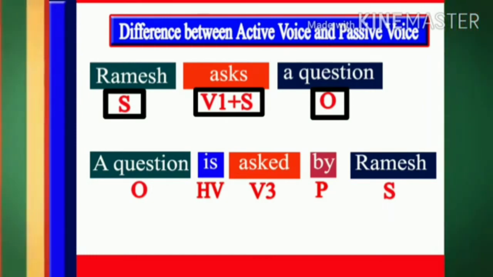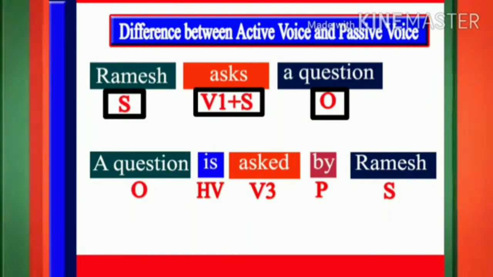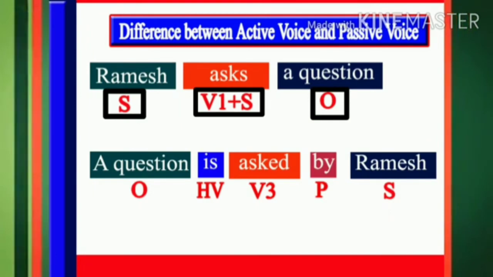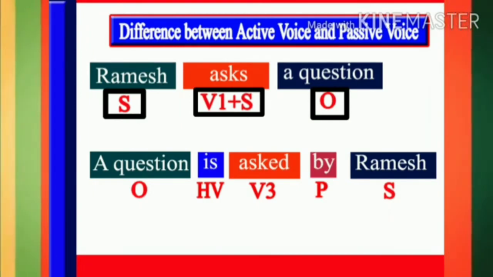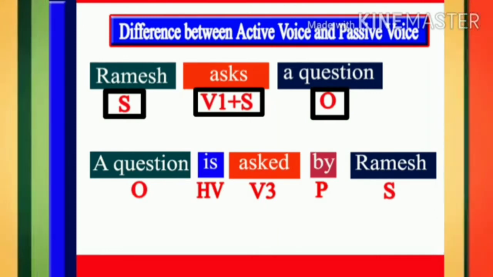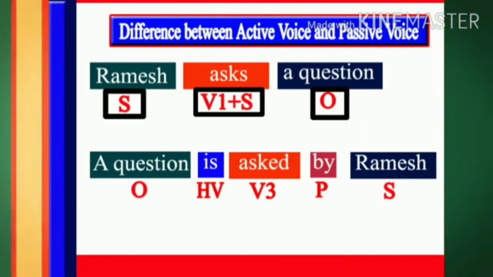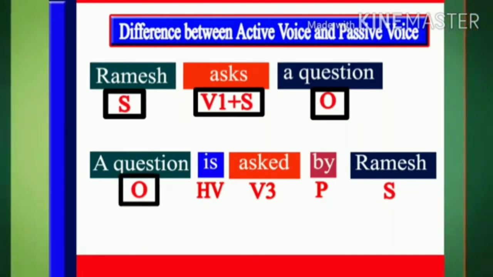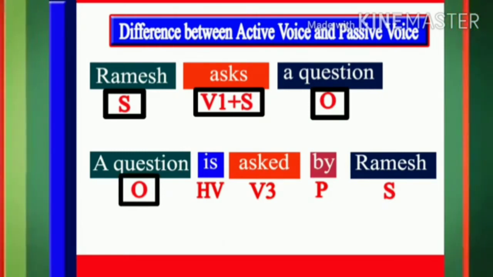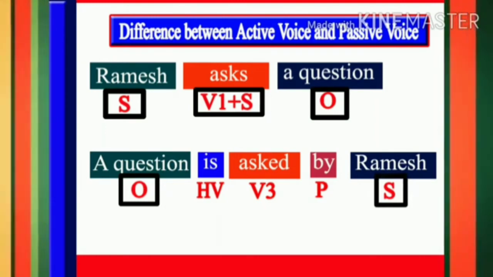What are the changes we have to make while transforming into passive voice? Students, if you look carefully at both the sentences, you will notice that we have to change the place of the subject and object. In the passive voice, the object from the original sentence, that is a question, is placed in the beginning, and the subject from the original sentence, that is Ramesh, is written at the end of the passive sentence.